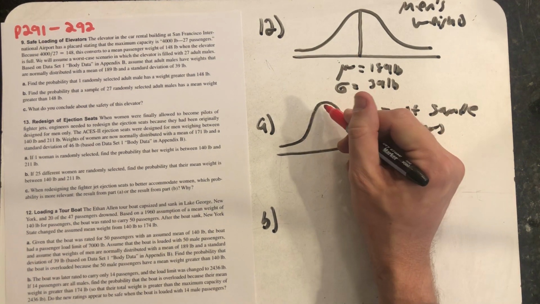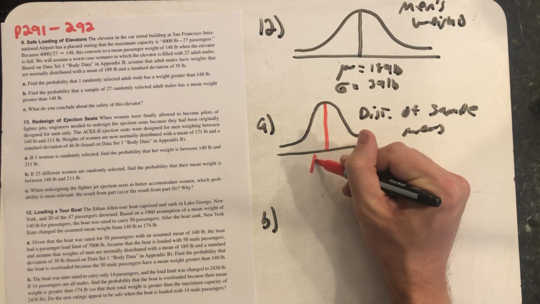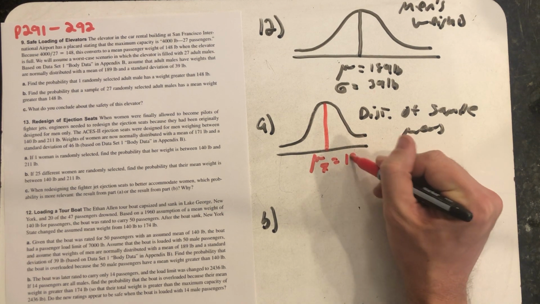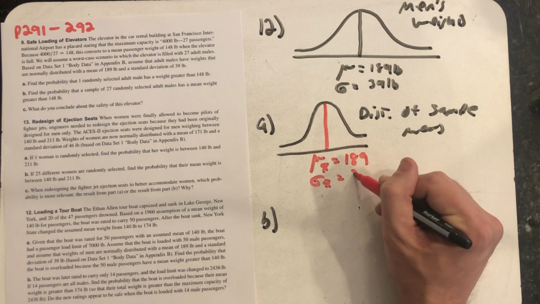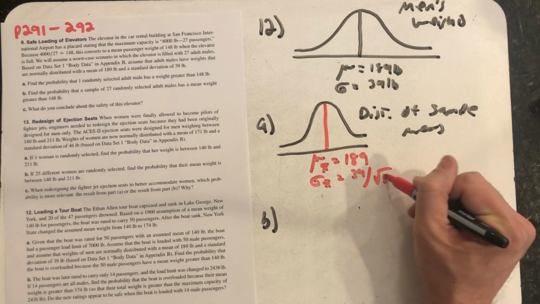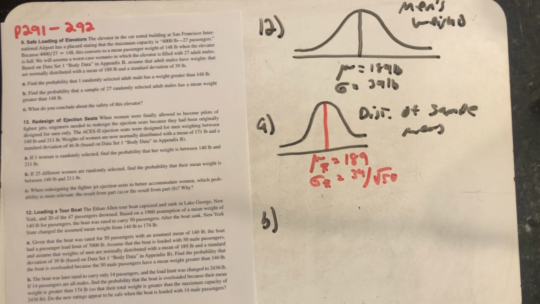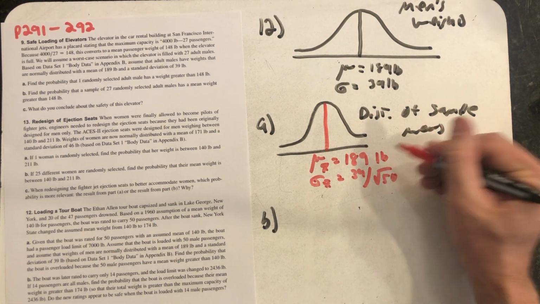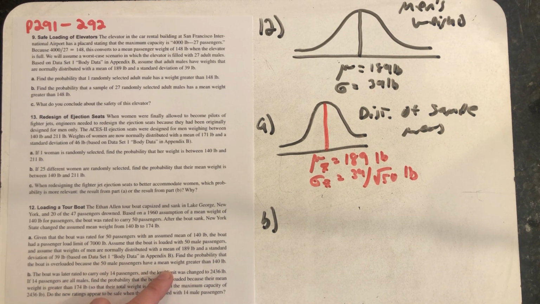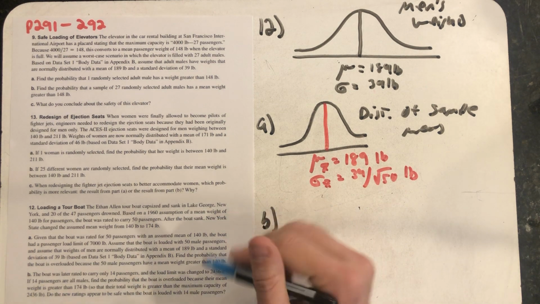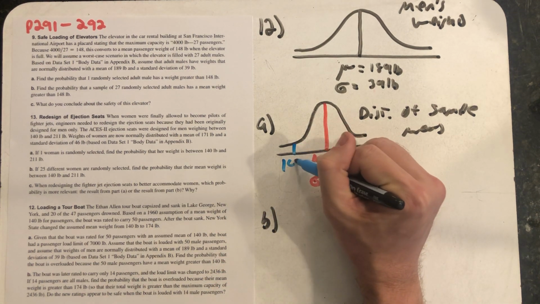The mean of all of the sample means is equal to the population mean. And the standard deviation is the old standard deviation divided by the square root of the sample size. So 39 divided by the square root of 50, and these are both in pounds. And then I'm asked a probability question. Find the probability that the boat is overloaded because the 50 male passengers have a mean weight that is greater than 140 pounds.